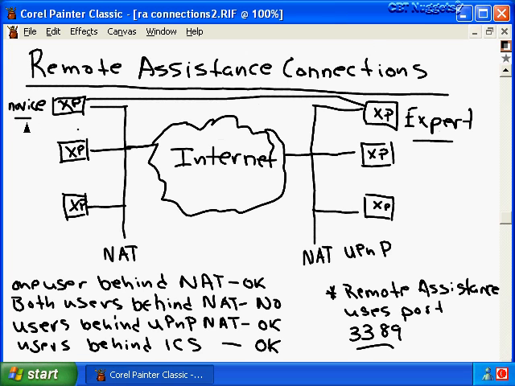So here our novice user is telecommuting and working from home, and our expert user is a corporate help desk personnel and is on the corporate network, and between each user is the internet. And most consumers and companies use some type of firewall to protect their network from all the bad people on the internet. There are many types of firewalls that are available to get protection from the internet, but a very popular method these days is to use something called network address translation.